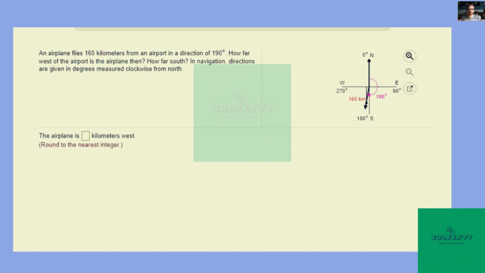An airplane flies 160 kilometers from an airport in a direction of 190 degrees. How far west of the airport is the airplane then, and how far south?